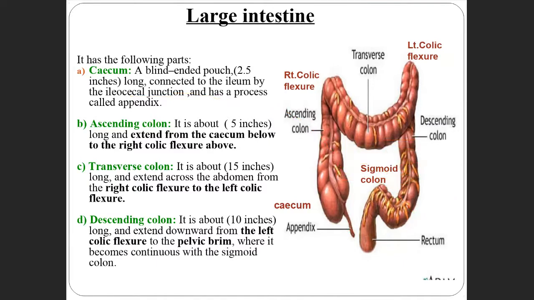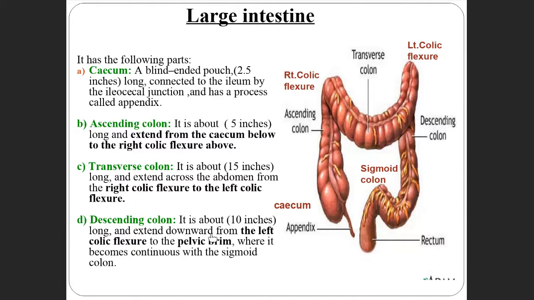Next is the ascending colon. From above the cecum, the upper part is called the ascending colon. It goes upwards, extending from the cecum below to the right colic flexure, till here. And the transverse colon is the extension between the right colic flexure and the left colic flexure.